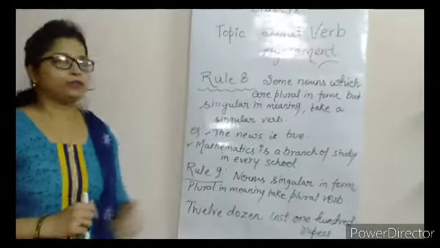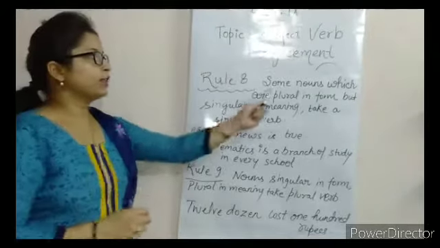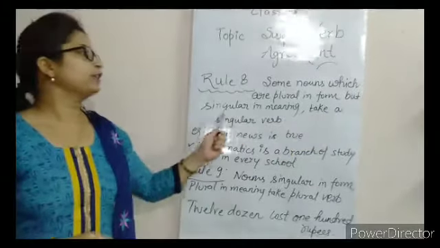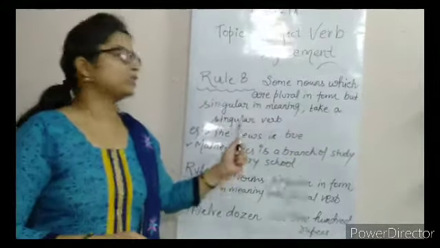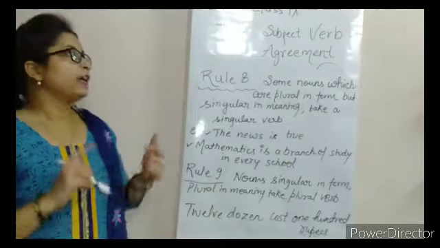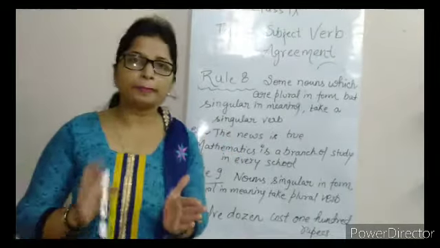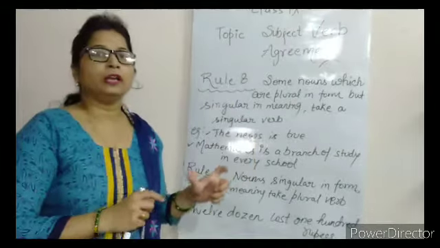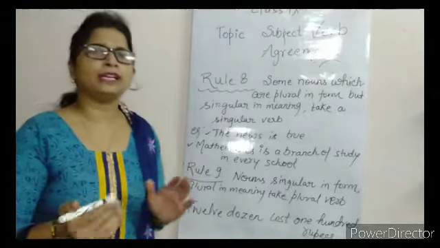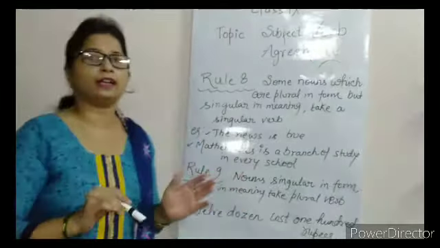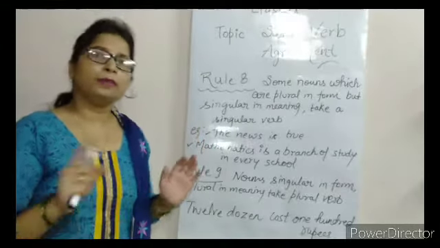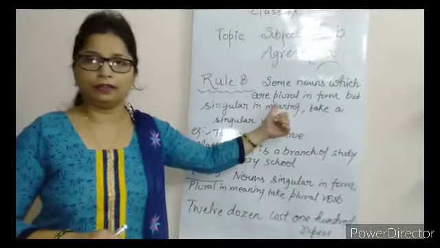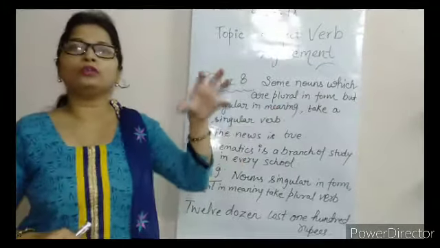Now come to rule 8. Under rule 8, some nouns which are plural in form but singular in meaning take a singular verb. It means such nouns which are plural in form. If you look at the word, you will recognize that s or es is attached, so it is plural in its form, but it gives singular meaning. So you have to go through the meaning only.